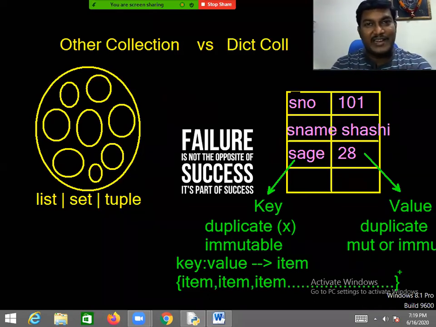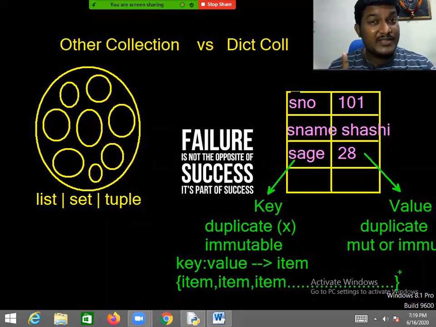I hope you are getting the concepts clearly. When to use ordinary collections, and when to use the dictionary collection? Whenever you want to represent a group of individual objects as a single entity, we use ordinary collections like list, set, and tuple. But whenever you want to represent group of objects in the form of key and value pairs, we work with the dictionary collection, where values are maintained in the form of key and value pairs. Key and the value should be separated by colon.